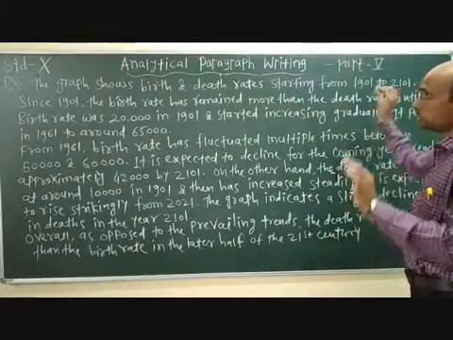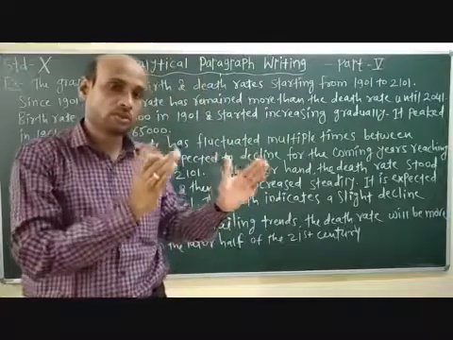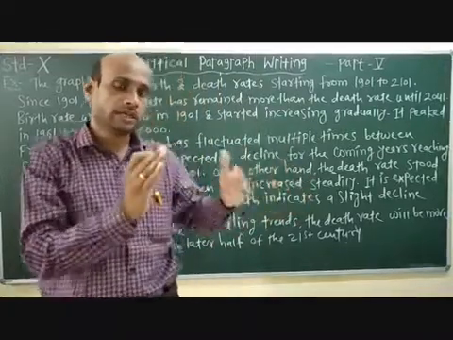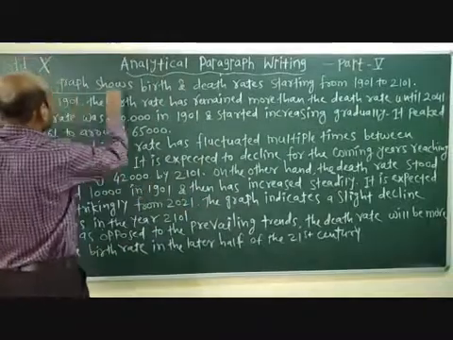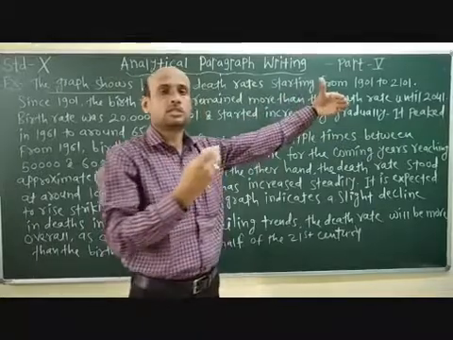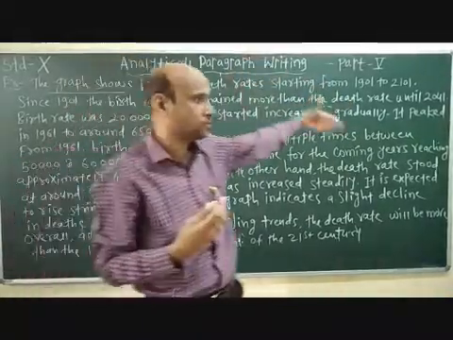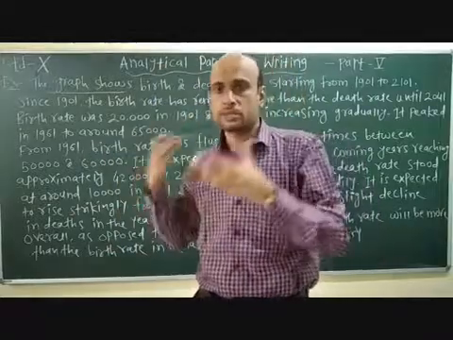This is your first statement, that is your introduction, that the above chart, or the given chart data or graph, shows this. So here we have started with the graph shows birth and death rates starting from 1901 to 2101. This is your introductory statement.